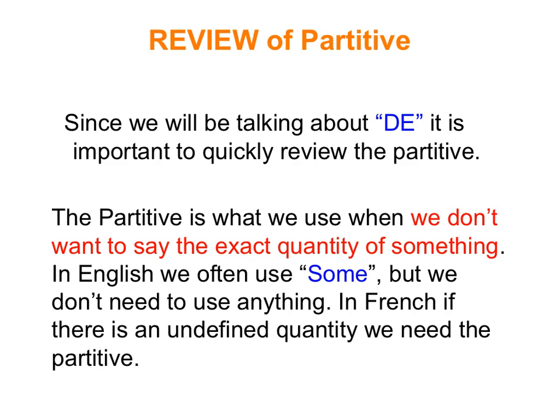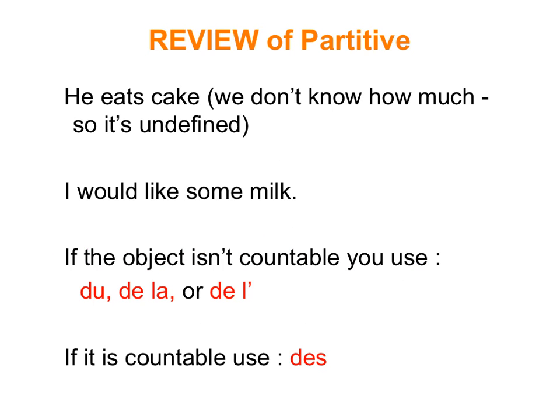In English, we would often use some, but we don't really need to use anything in English. In French, you always have to use the partitive if you're talking about an undefined quantity of something. You're not saying how much of something there is. Let's take a look. An example in English: he eats cake. We do not know how much cake he eats. It's an undefined quantity. Nothing has been used. We didn't say he eats some cake. We just said he eats cake.